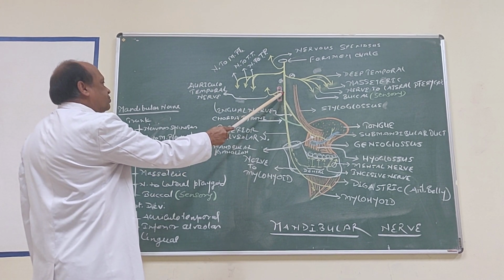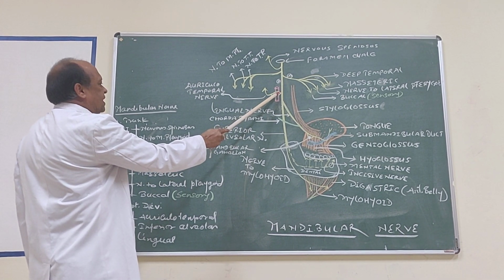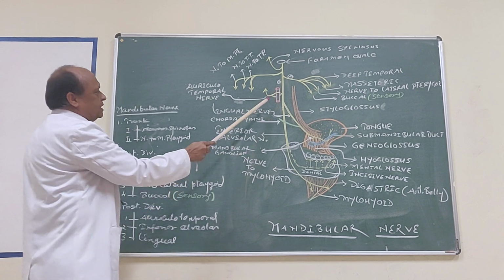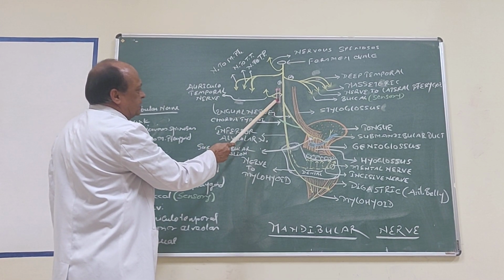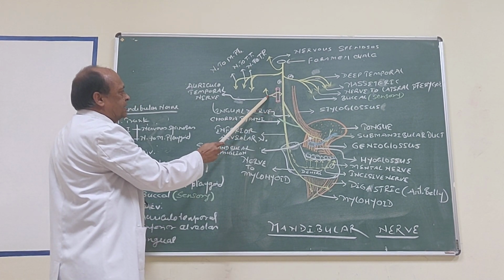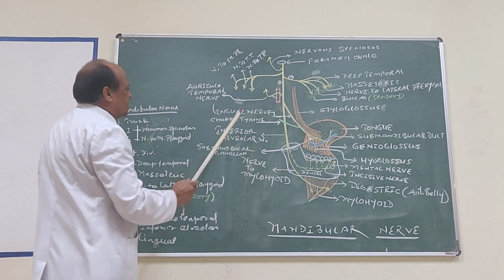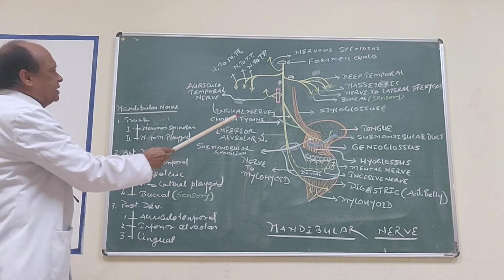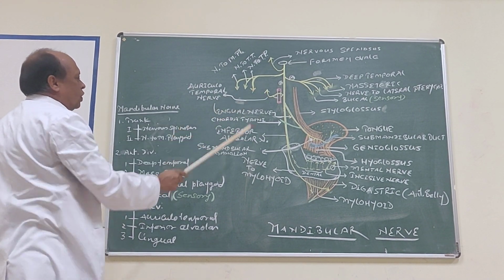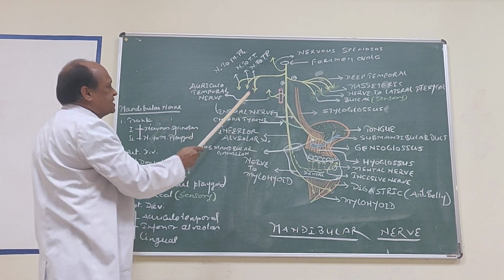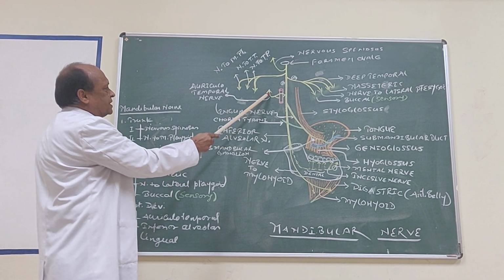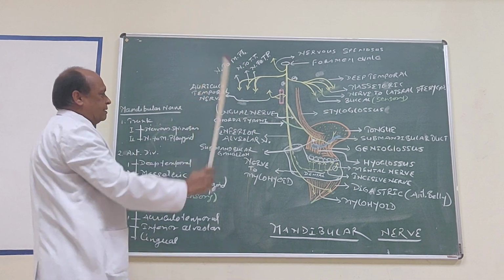It arises by two roots from the posterior trunk, and the two roots surround middle meningeal artery. This red color structure is representing middle meningeal artery, and then this auriculotemporal nerve runs upwards behind temporomandibular joint along with the superficial temporal artery we have already seen, and it supplies skin of auricle, external acoustic meatus, and scalp.